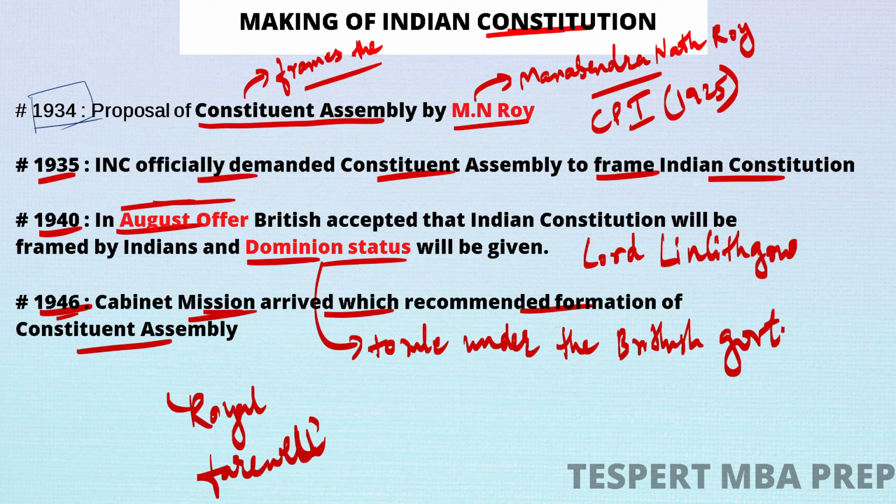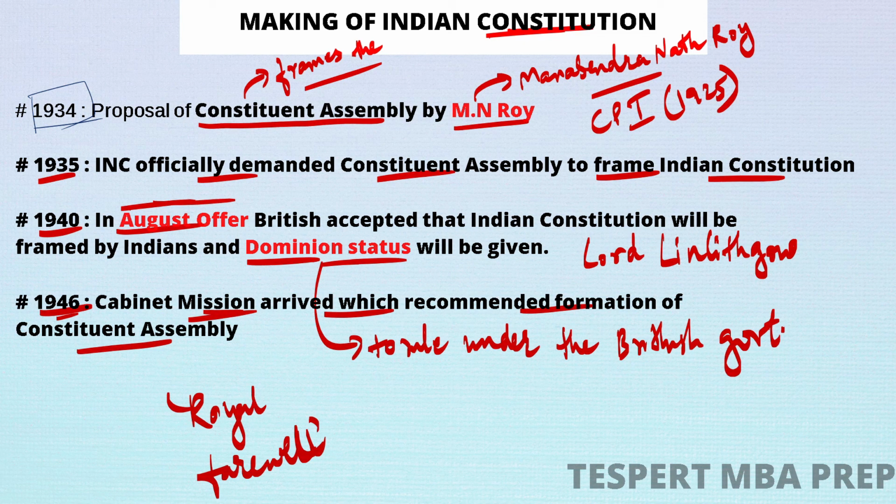So in order to avoid this, the British thought to take a royal farewell, which means they wanted everyone to believe that the British were not in a mood to rule India, and that they were simply granting freedom to Indians.